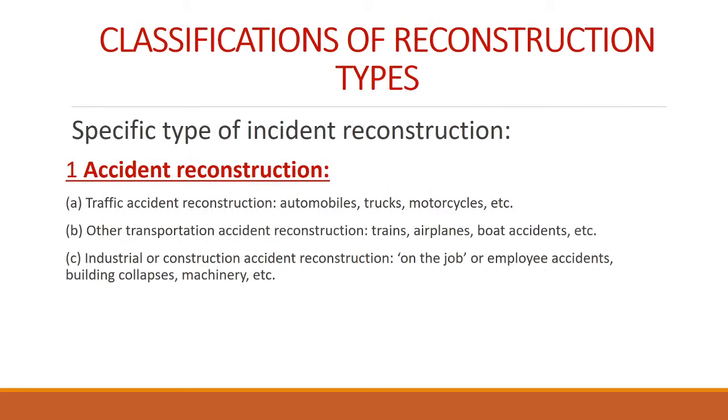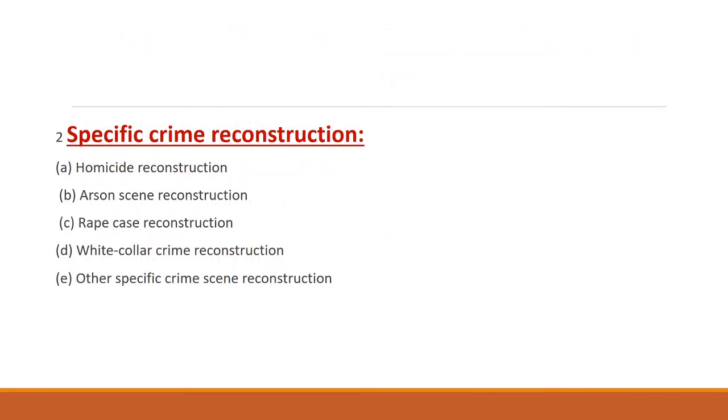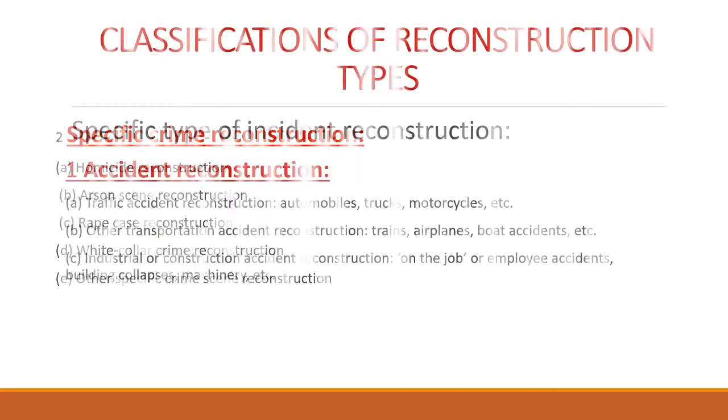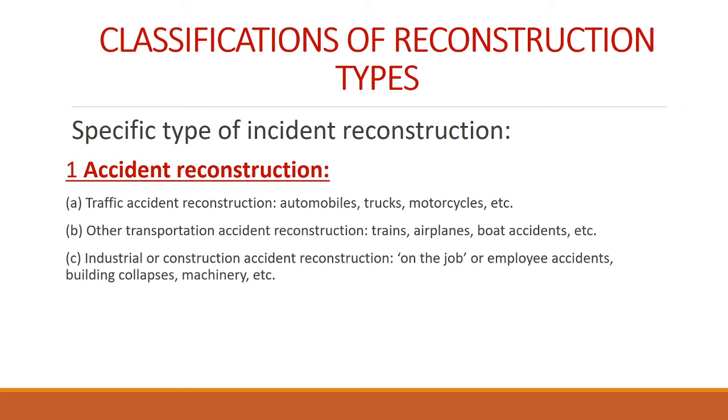The first classification is based on the specific type of incident reconstruction. There are two types: accident reconstruction and specific crime reconstruction. Accident reconstruction includes traffic accident reconstruction, whether it is an automobile, a truck or a motorcycle. Depending on which accident had occurred, we can reconstruct the crime scene.